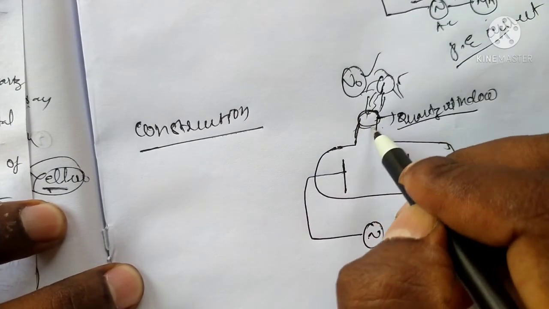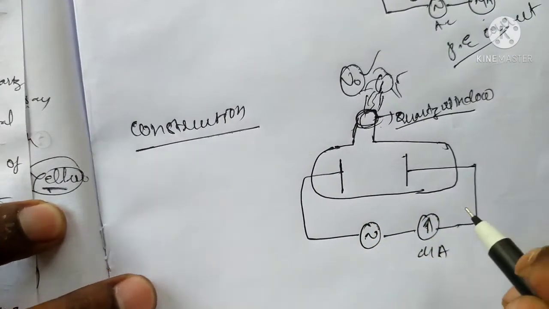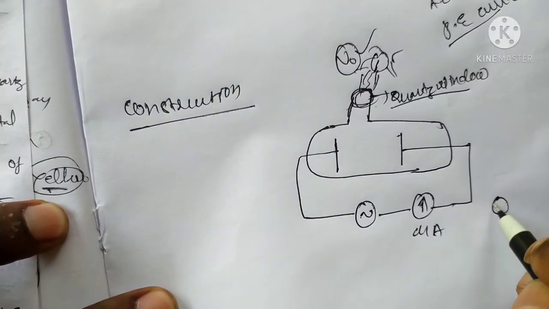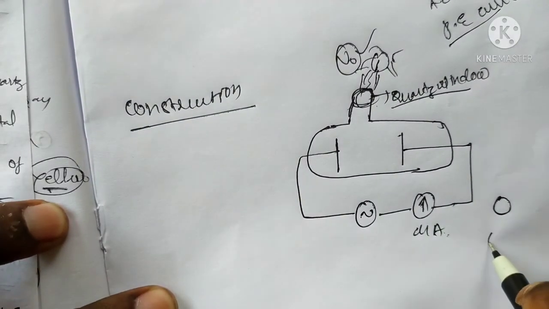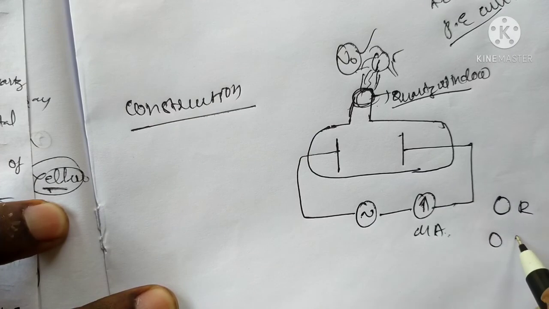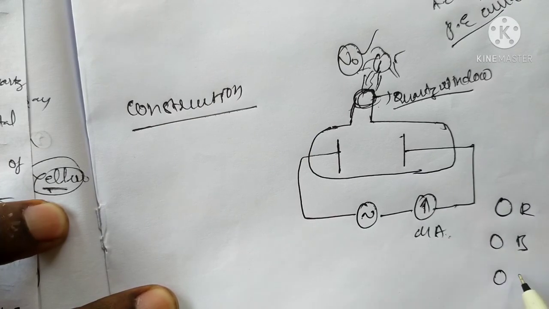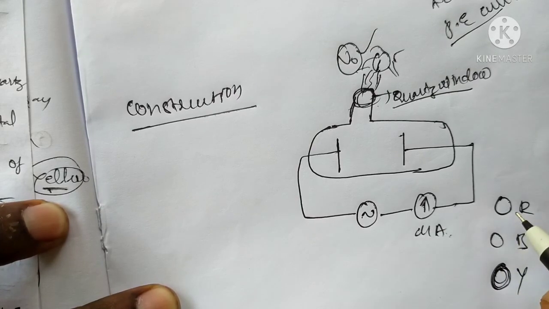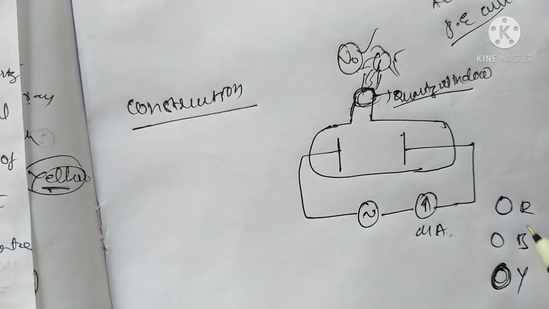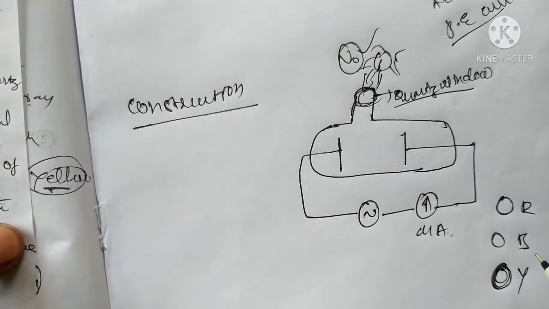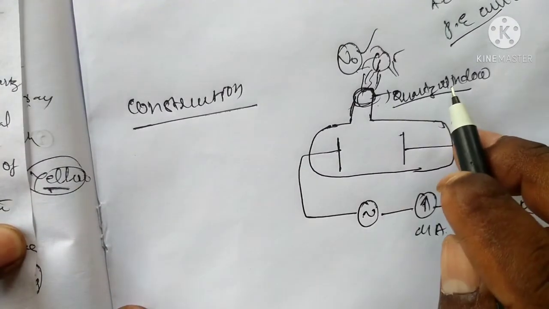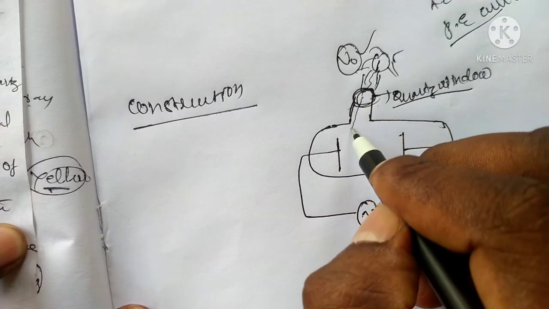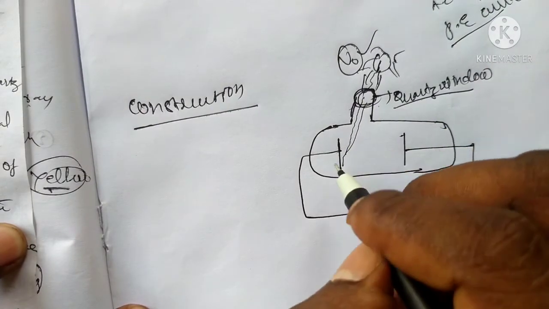We can use different filters, like this is a red filter, this is blue, this is yellow. Different filters are used with the quartz, and the filtered light falls on the emitter.